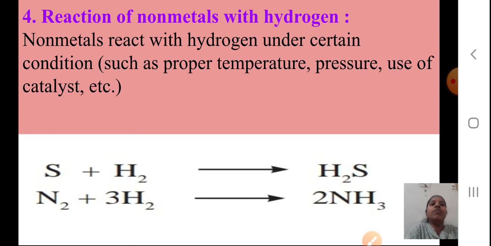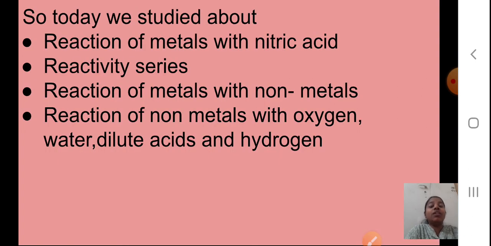Students, so we will see what we have studied today. We have come to the end of today's presentation. We'll just do a recap. You have studied about the reaction of metals with nitric acid. We saw that copper nitrate was formed. We have taken the metal as copper, and it depends upon the concentration of nitric acid. We have also seen the reactivity series. Depending upon the reactivity series, metals can be highly reactive, moderately reactive, or least reactive. Three classifications are there of the metals.